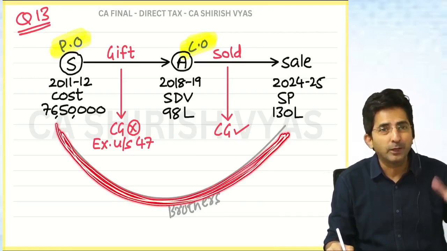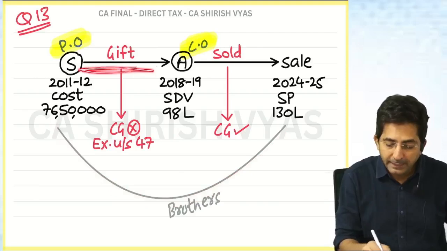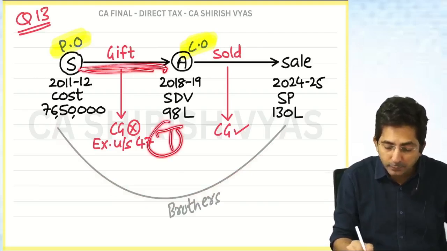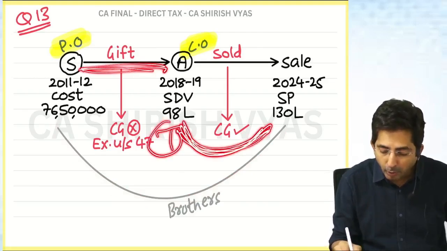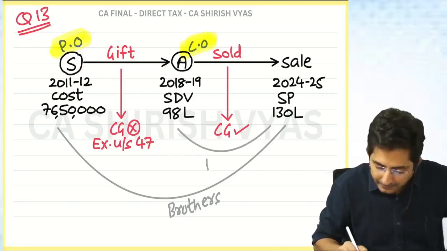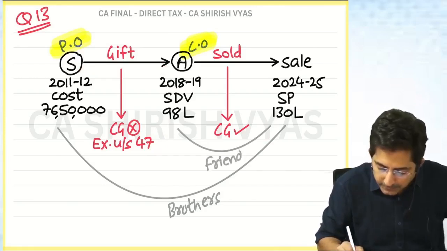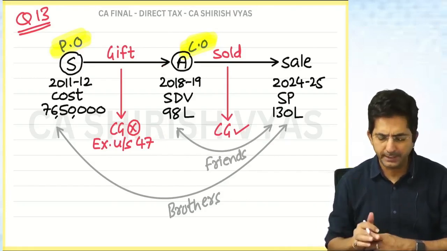If there is no ESOPS tax, nothing is taxed, so Bada Chand. But if they are friends, then ESOPS tax will come. Then Chota Chand. Chota Chand means small moon. Actually, this drawing is not needed in exam. This is for our understanding.